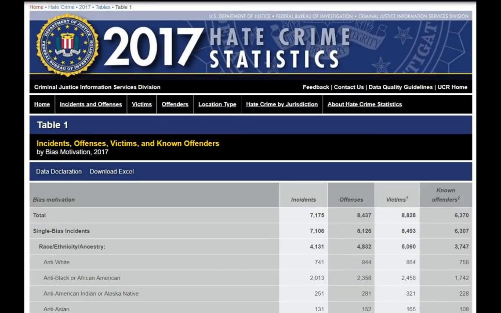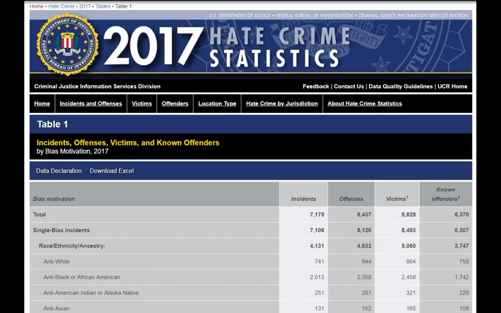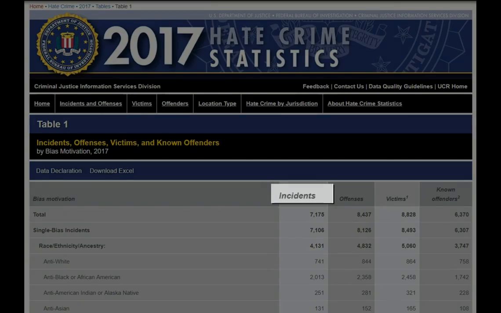Next table is Table 1, and this gives most of the headline data that's reported on by the media. On the top, it lists the total number of hate crimes reported, and with this table, we're mostly going to be interested in the incidents column. The offenses column can be a little bit misleading, as there could be multiple offenses for a single incident.